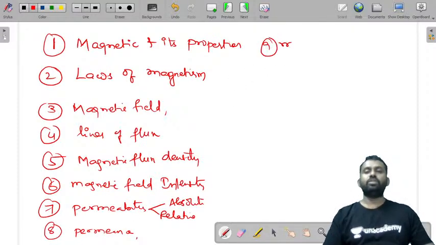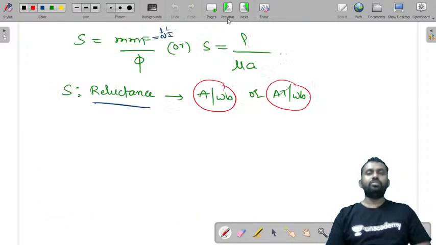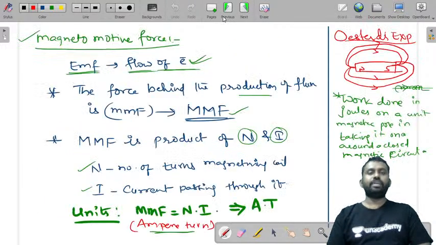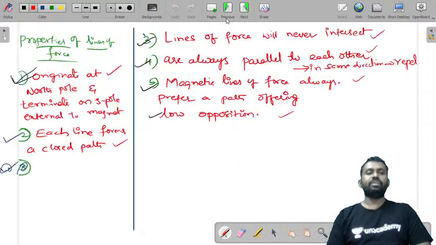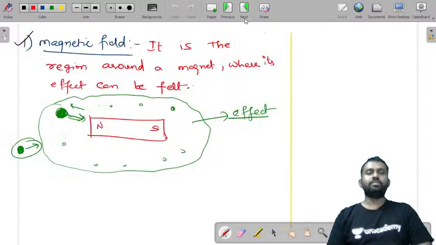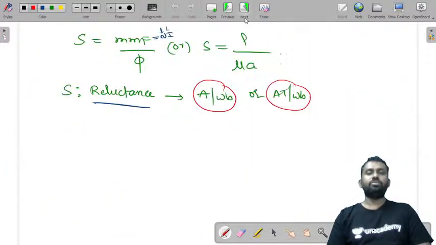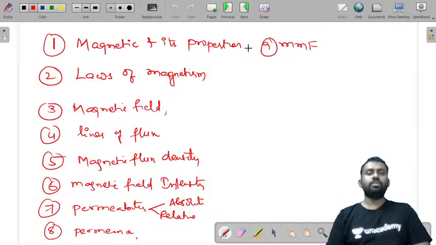Also we have seen what is MMF, magnetomotive force. And we have seen permeability, magnetic field strength, magnetic flux, and also reluctance. So this is the introduction.